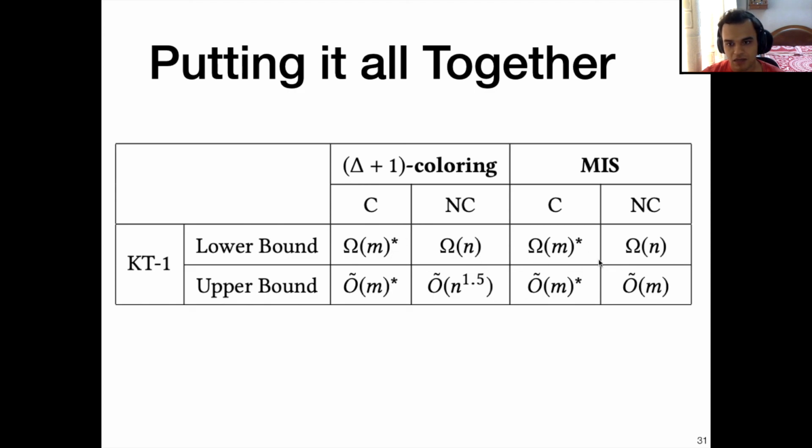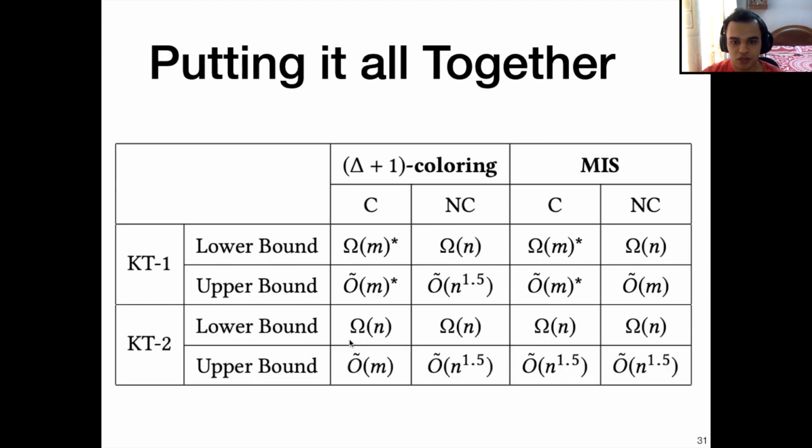In the non-comparison based setting, there is still a gap between the best known upper bounds and lower bounds. In KT2, in fact, in all the settings, there is a gap between the upper and lower bounds. And filling these gaps for each of these settings is an interesting open problem in and of itself.